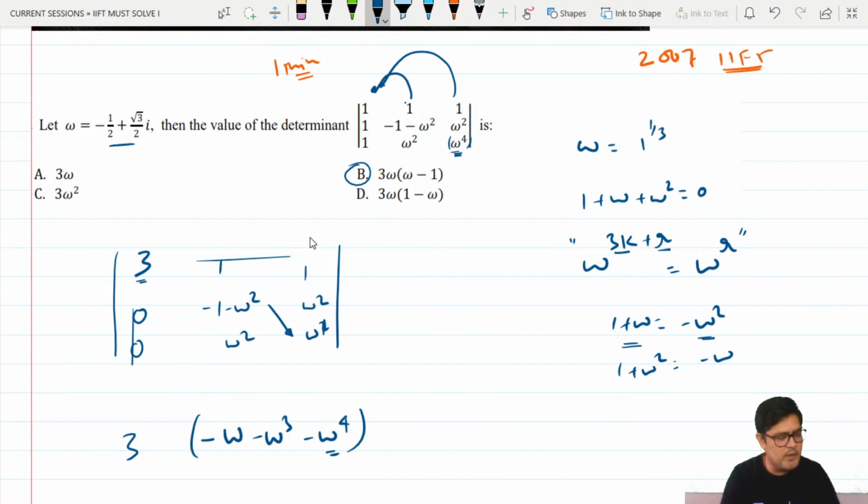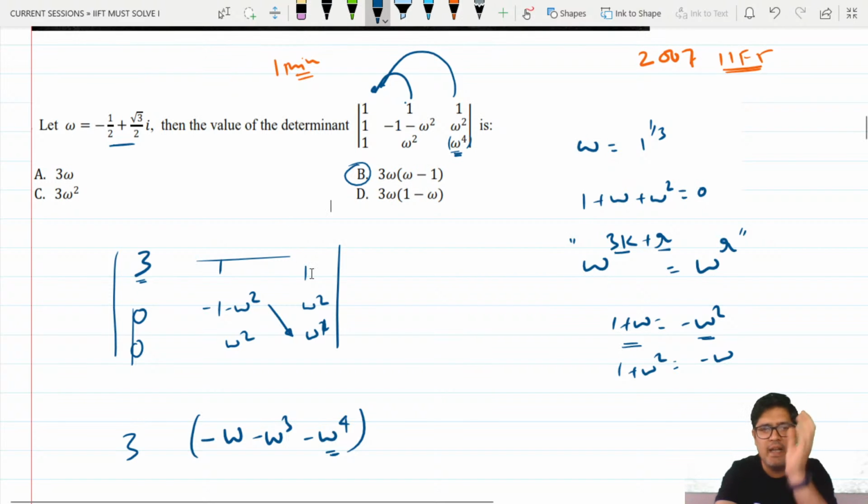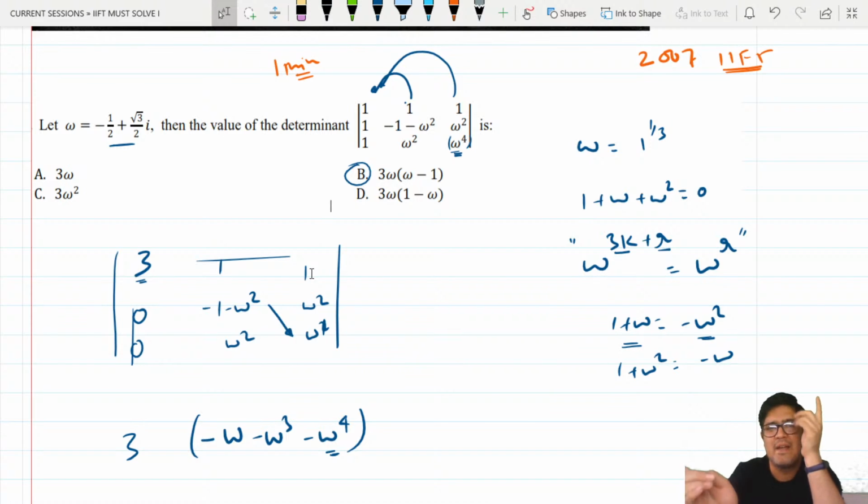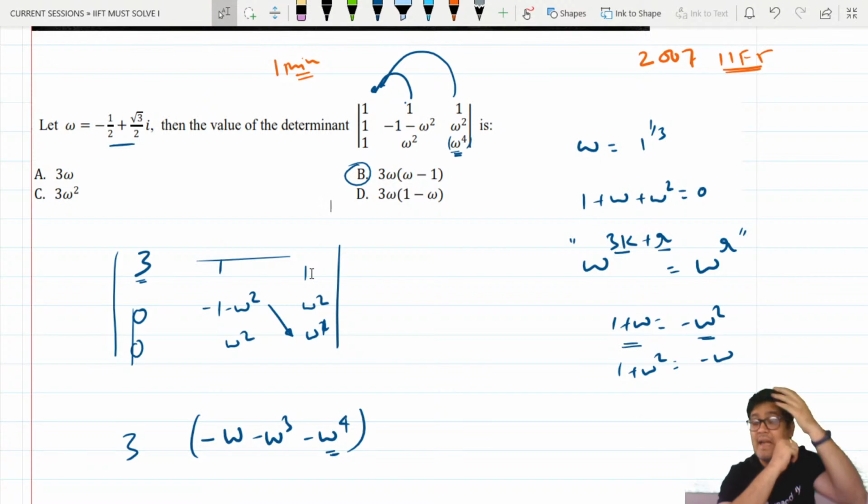Is this solution clear to you guys? If you want me to repeat any of these properties, let me know. Now, how did I know that I must add these columns? Look at the answer options. Every answer option starts with a 3. How do you get a 3? By adding 3 ones. So that gives me a hint that I must add these columns in the first place, or the second, or the middle. That is up to you. But add these columns to generate 3. Now you have to apply properties of determinants. How to open determinants?